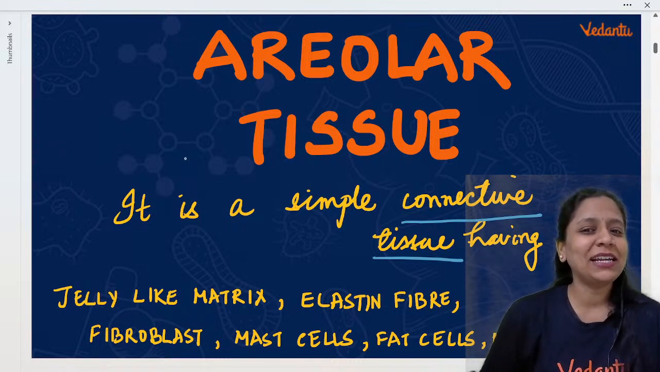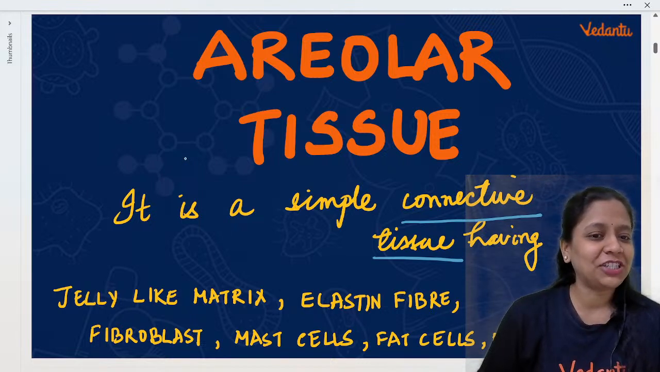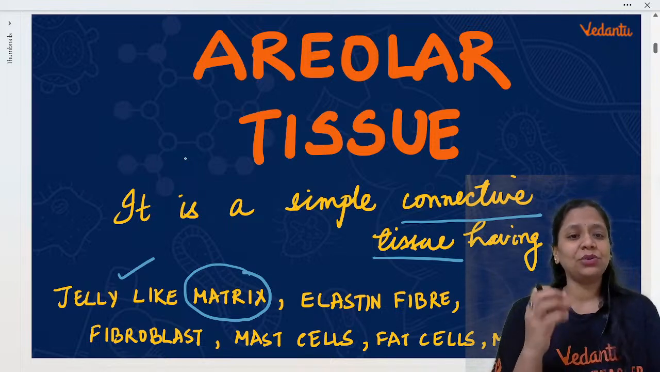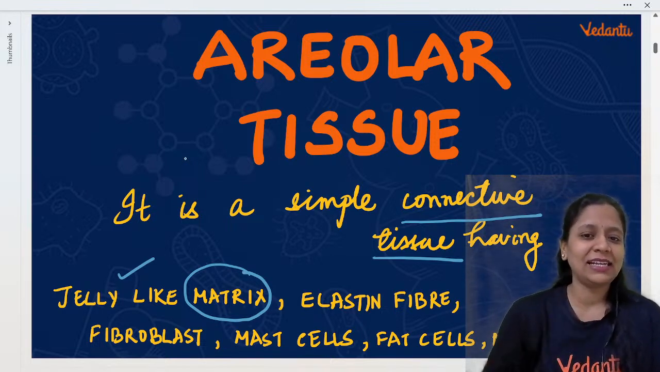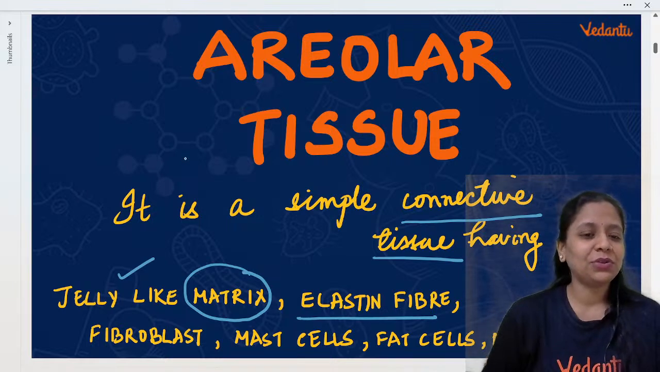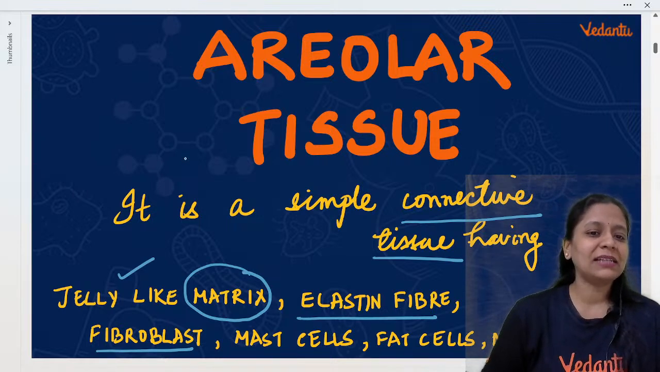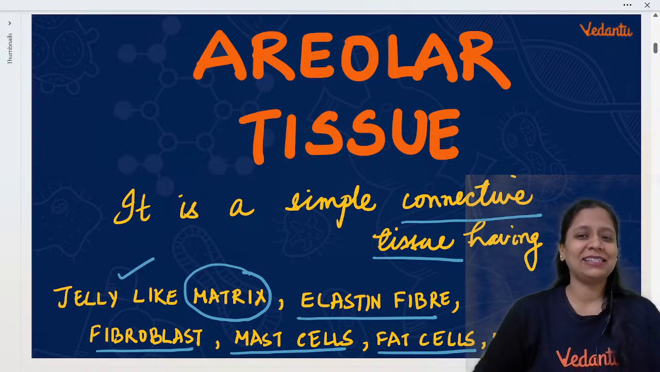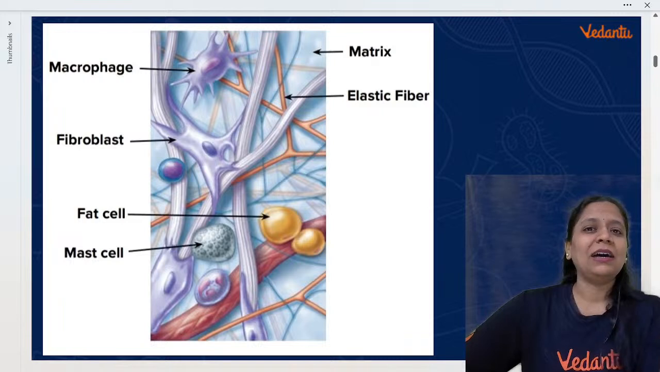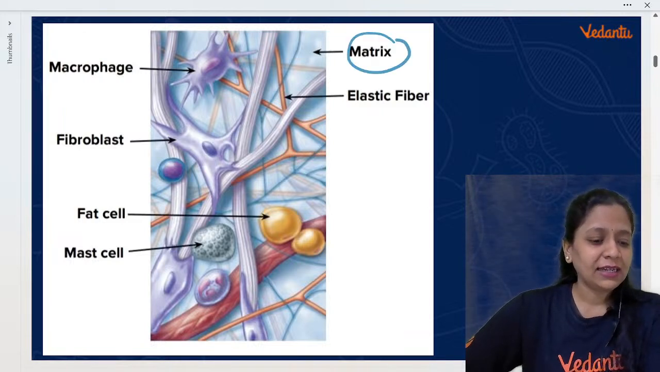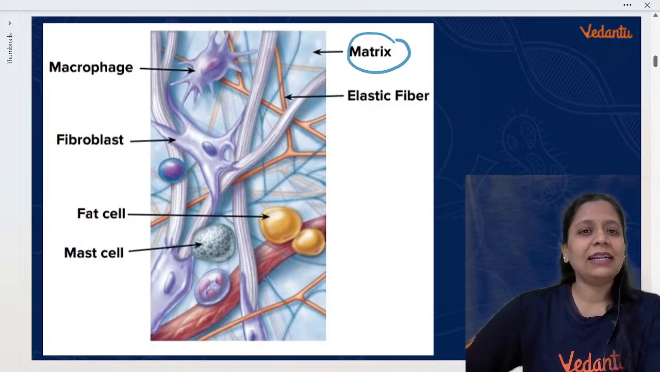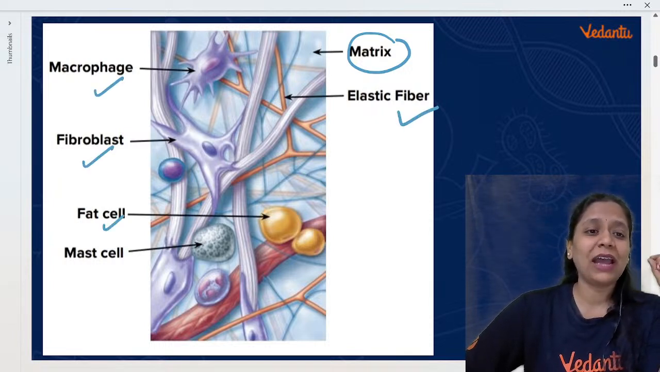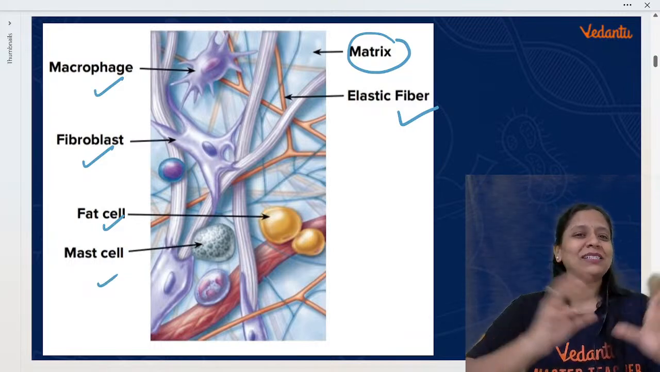So areolar connective tissue will be jelly like, it will have jelly like matrix. So areolar tissue lo matrix ఎలా ఉంటుంది అంటే jelly like, elastin fiber ఉంటుంది. It will have fibroblast, mast cells, fat cells and also macrophages. Okay, so let us see. Matrix ఎలా ఉంటుంది? Jelly like matrix, and the matrix will have elastic fiber, fibroblast, macrophages, fat cell, mast cell. So diagram will be something like this.